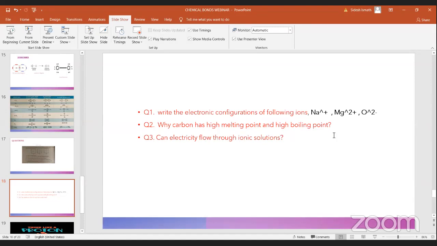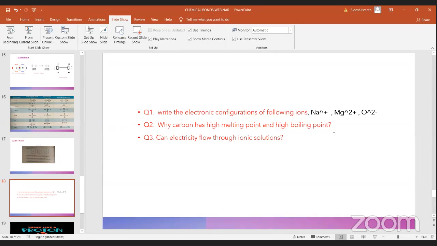Yes, covalent solutions do not pass electricity. Now we'll take some examples. We can take salt solution as the ionic solution, and sugar solution as the covalent solution. In an ionic solution, when you take sodium and chloride, sodium has a positive charge and chlorine has a negative charge. Because of these opposite charges, they conduct electricity.